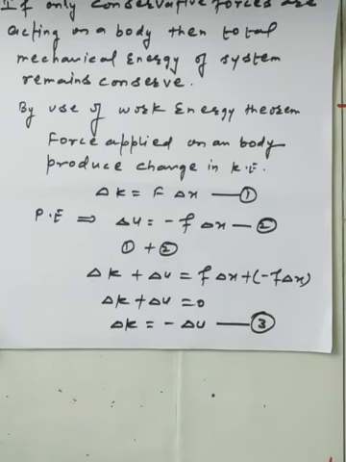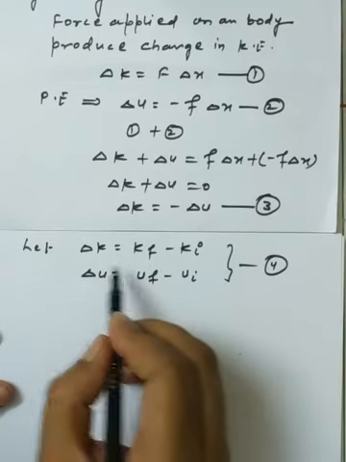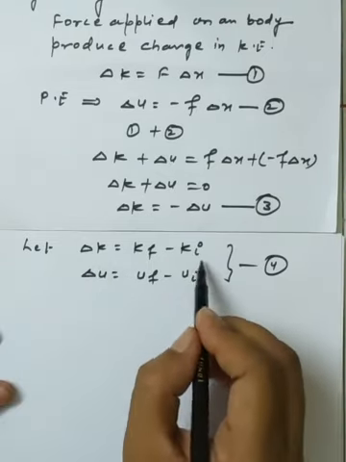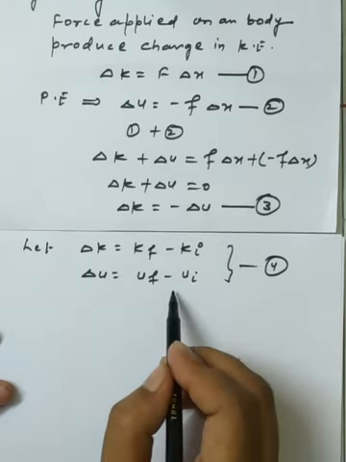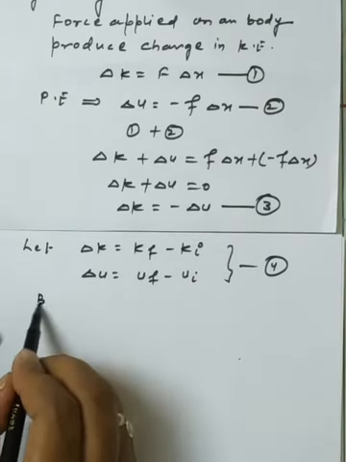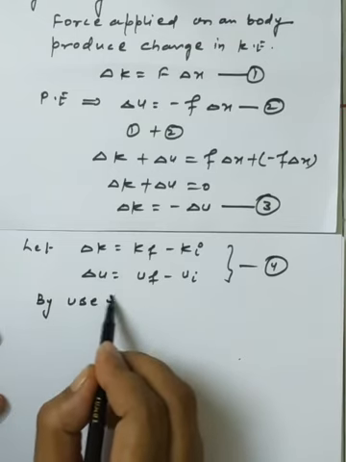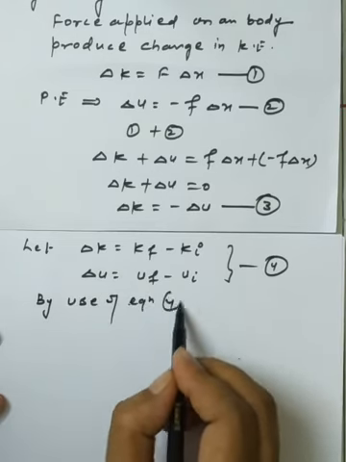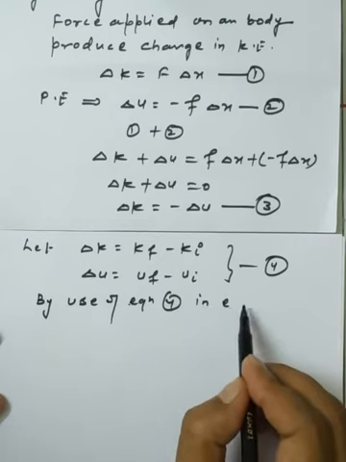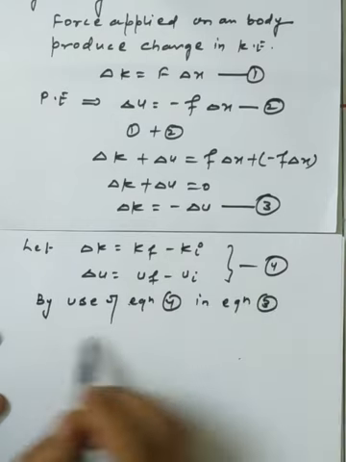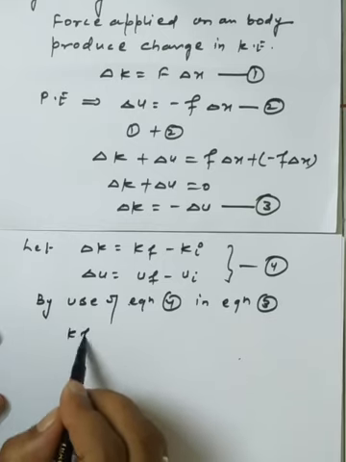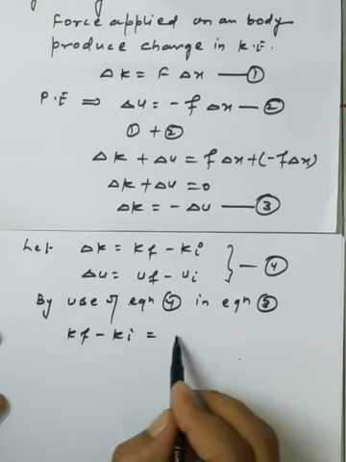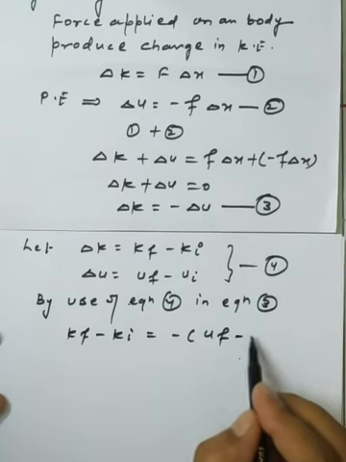We know delta K is the change in kinetic energy and delta U is the change in potential energy. In equation number 4, delta K is equal to K final minus K initial, and delta U is equal to U final minus U initial. Using equation 4 in equation 3, K final minus K initial is equal to minus of U final minus U initial.